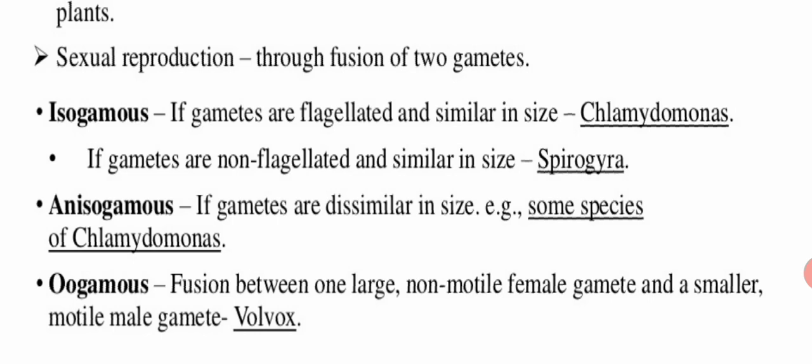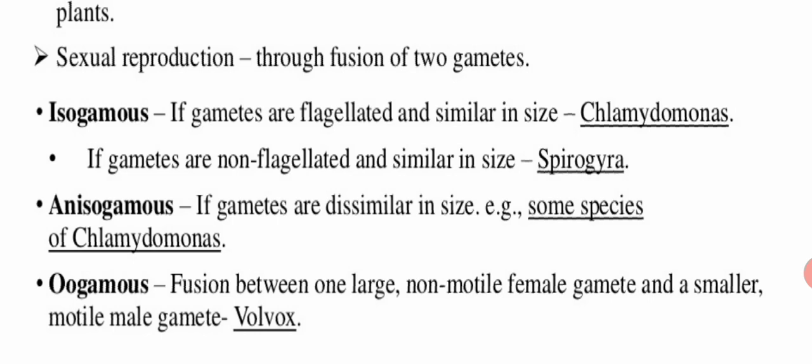इसका मतलब ये हुआ कि मेल गैमेट को फीमेल गैमेट तक पहुंचना होता है. That is why the male gamete is provided with the flagella, with the help of which it can swim towards the female non-motile gamete. So three conditions are there in sexual reproduction in the algae: isogamous, anisogamous, and oogamous.